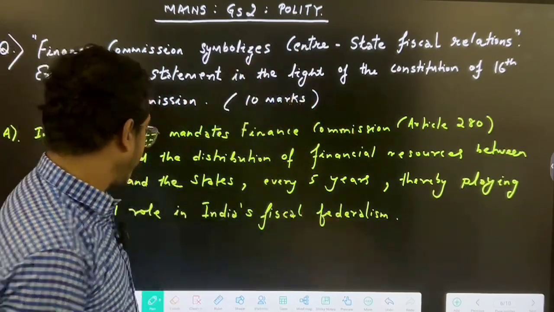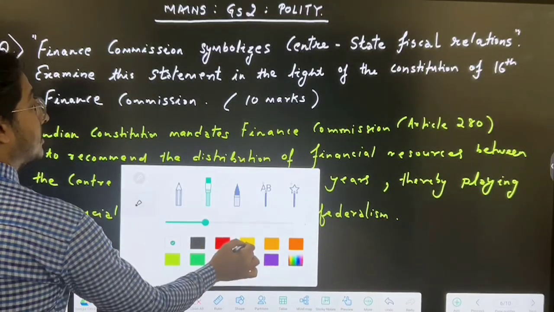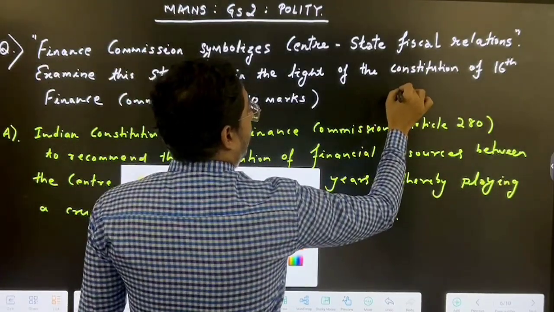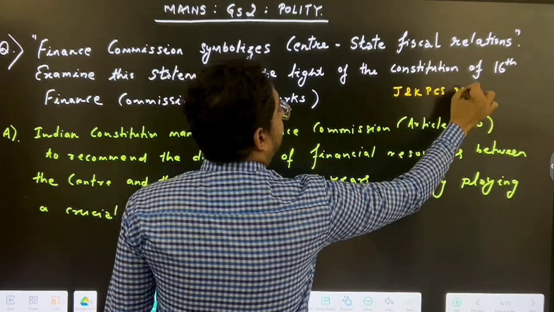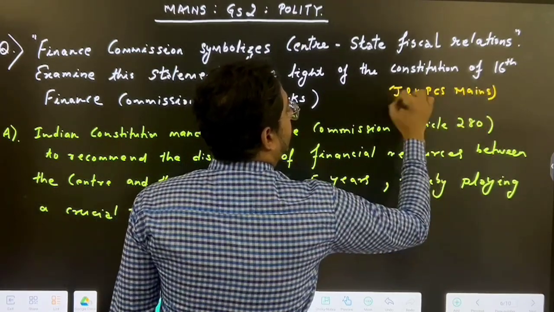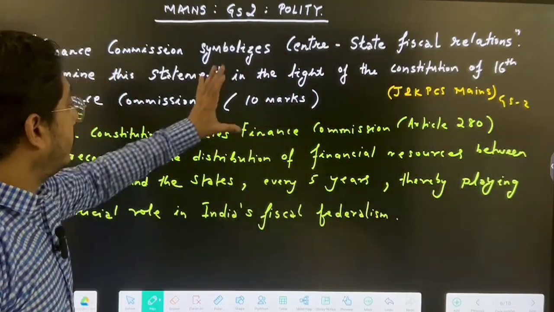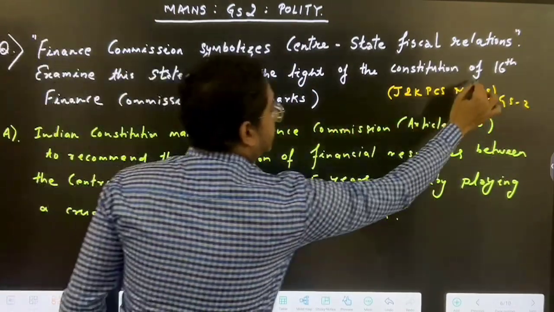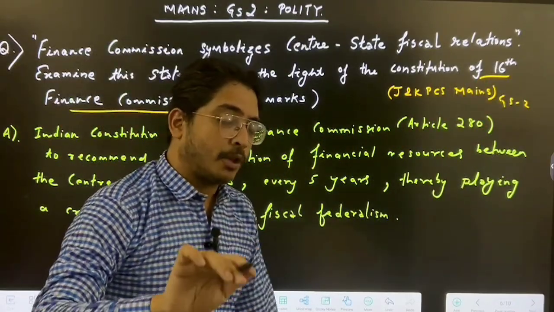Now this question was asked recently in the J&K PCS mains exam. It was the first question of GS2. It was a 10 marker. Now the thing is, this is in news. The 16th Finance Commission TOR, that is terms of reference, was in news.